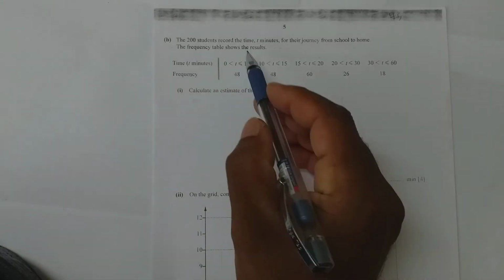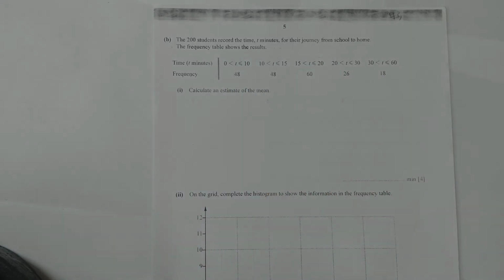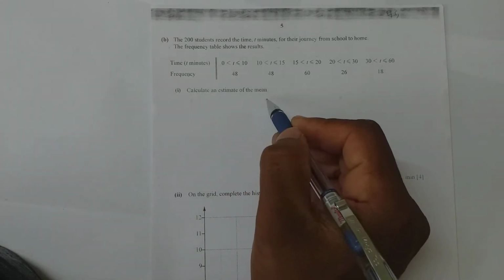Next, the 200 students record the time T minutes for their journey from school to home. The frequency table shows the result. 0 to 10, 10 to 15, 15 to 20, 20 to 30, 30 to 60. Calculate an estimate of the mean.